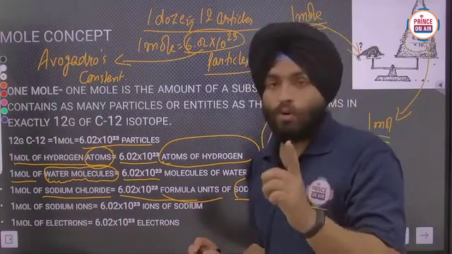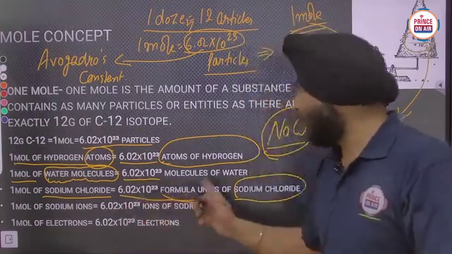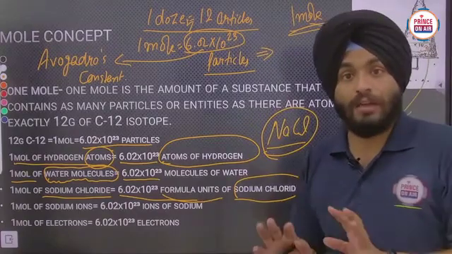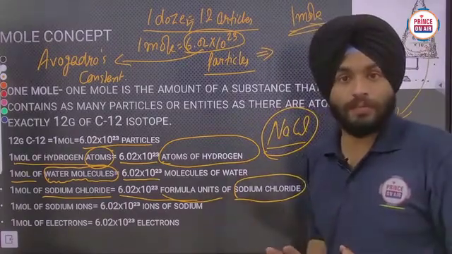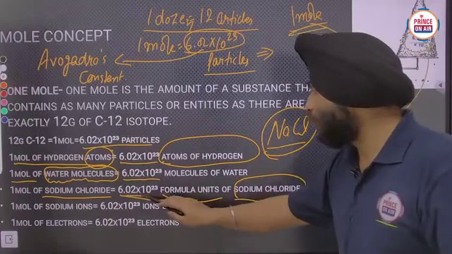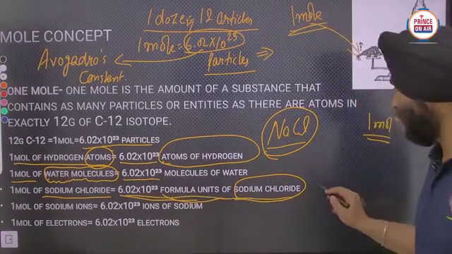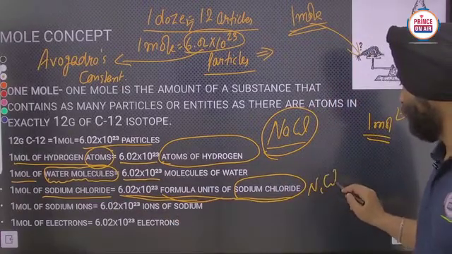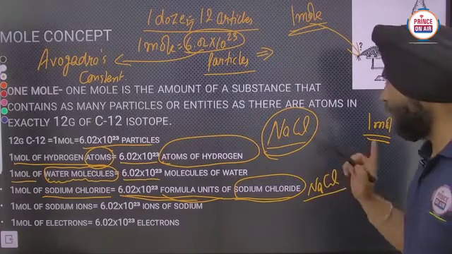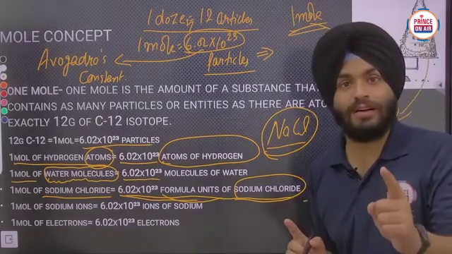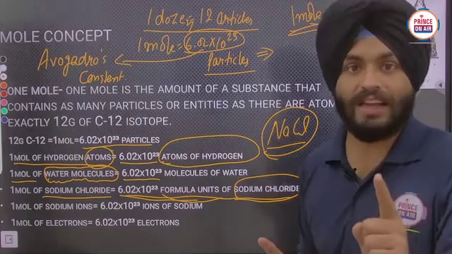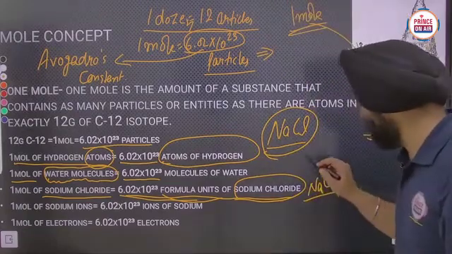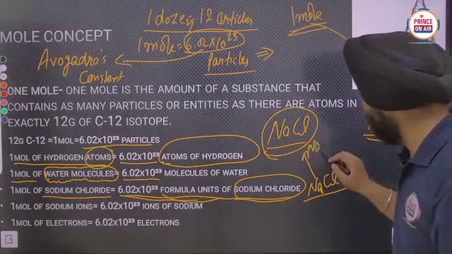As you know, 1 mole of sodium chloride will contain 6.02 × 10^23 units of NaCl. But in one NaCl unit, there is only one Na+ ion.